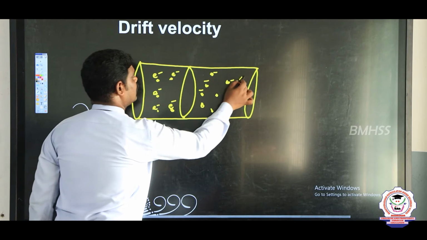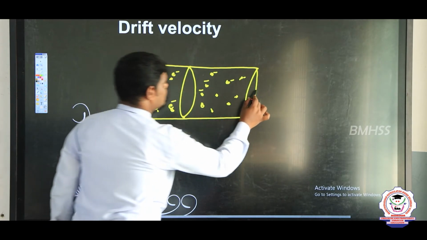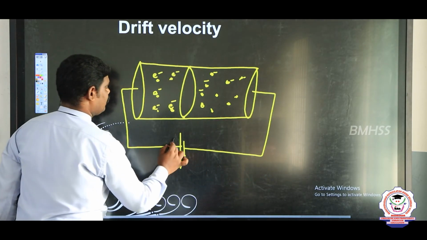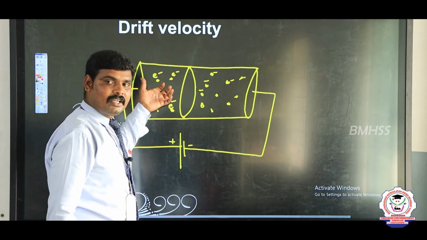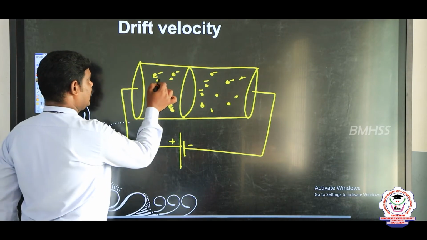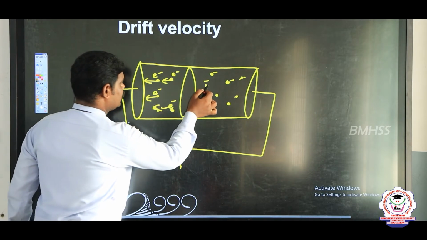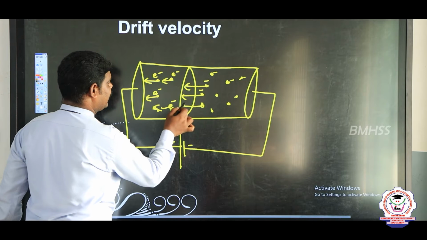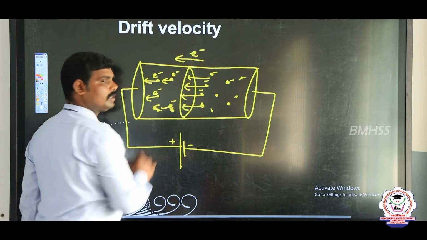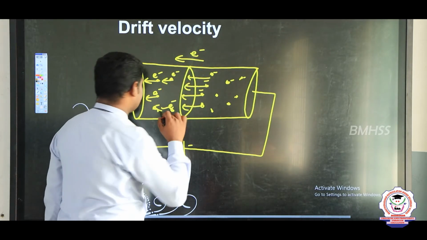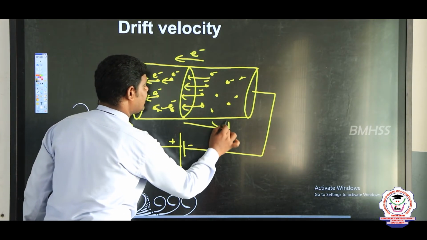Okay, negative charges. But when I apply the external potential using a battery, this is positive, this is negative, the electrons will get drifted towards the positive terminal. So all the electrons will be drifted towards the positive terminal. So these electrons are crossing this area. Am I right? So this is the direction of electrons. But at that time the electric current will move from positive to negative direction. So this is the electric current direction.